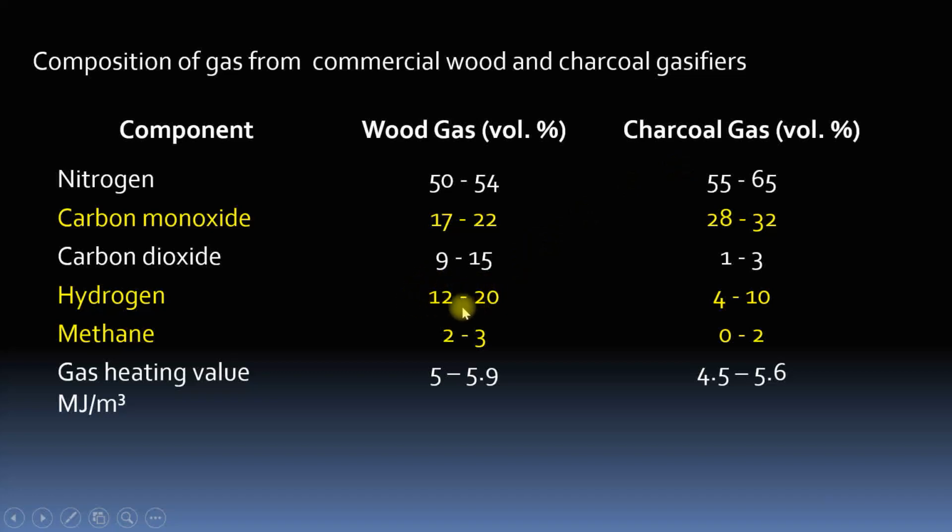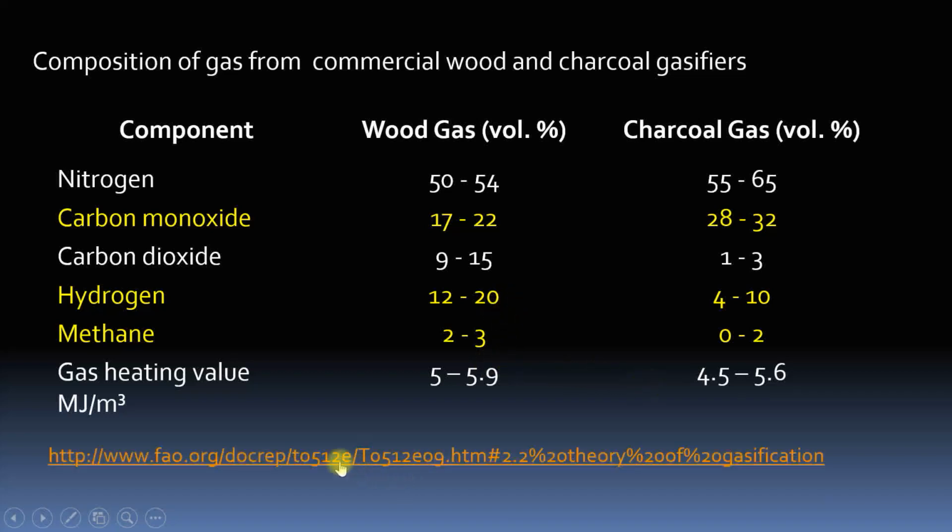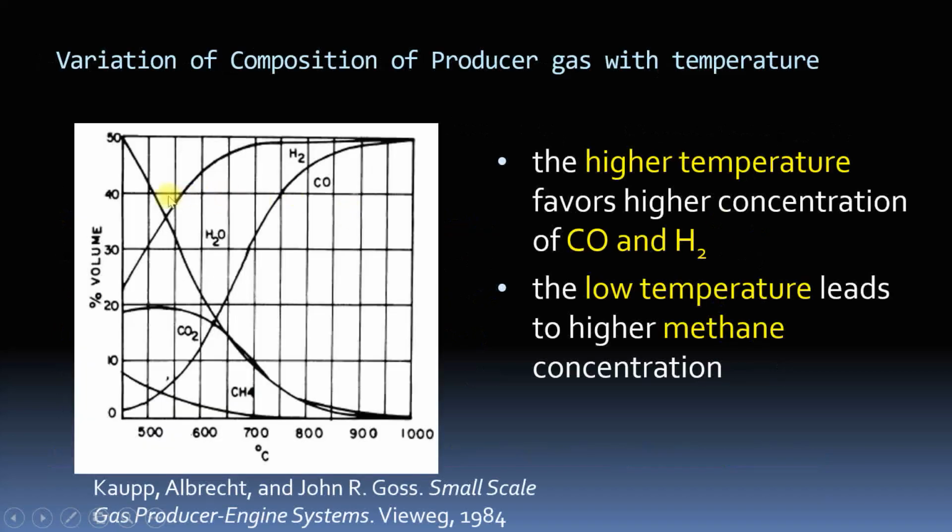And we are interested in hydrogen. You can see the hydrogen production here, and the gas heating value can be found by multiplying the calorific value of each of the combustible gases by its percent, and this has been taken from FAO. Based on temperature of operation, we can have different compositions of gas, because temperature controls the equilibrium of different reactions.